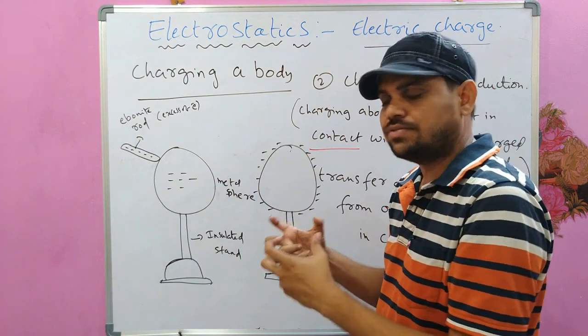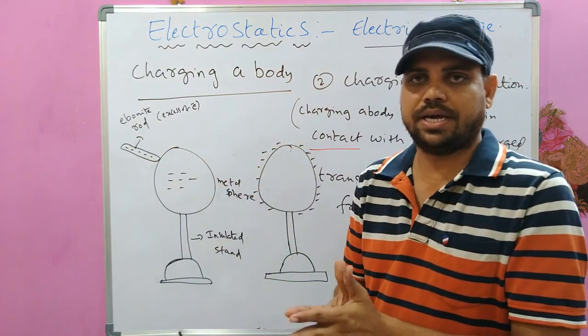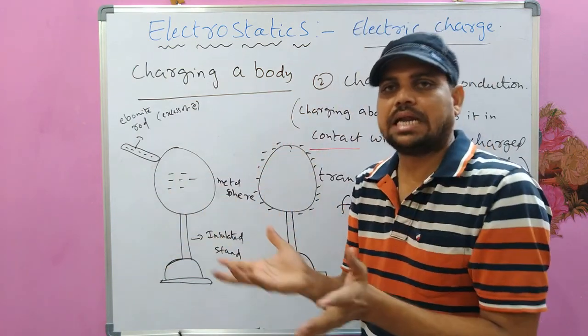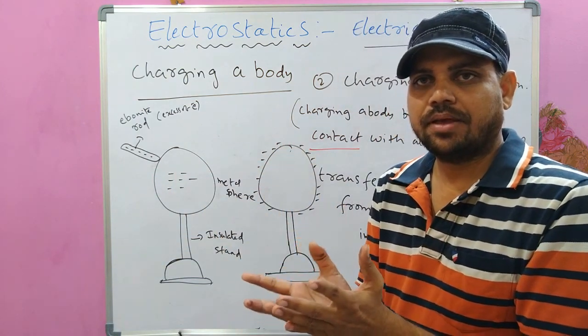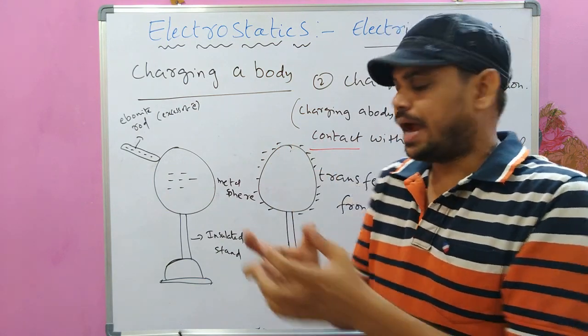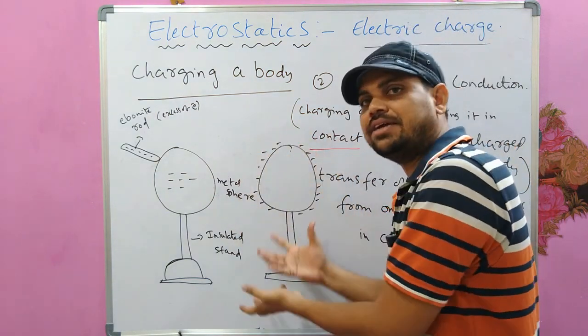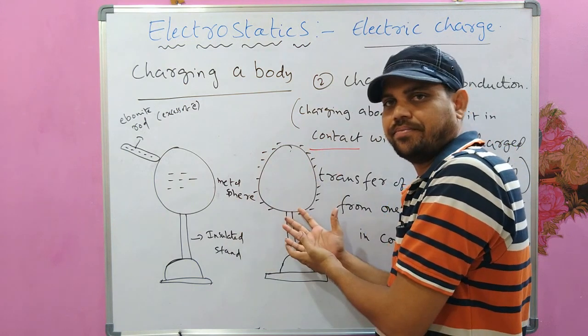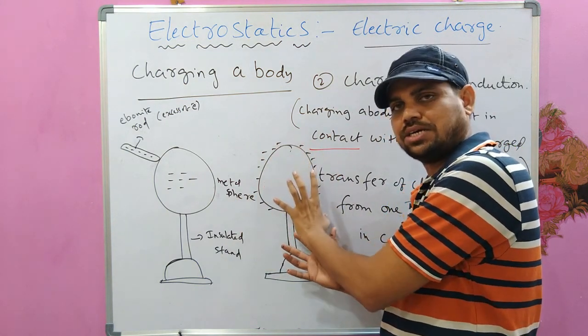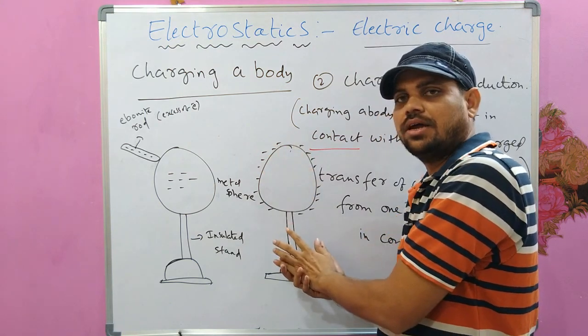Then those electrons which were transferred to the metal sphere would distribute over the surface because of the repulsion between them, and the metal sphere would become a negatively charged body, and all those negative charges, which are electrons, are on the surface.